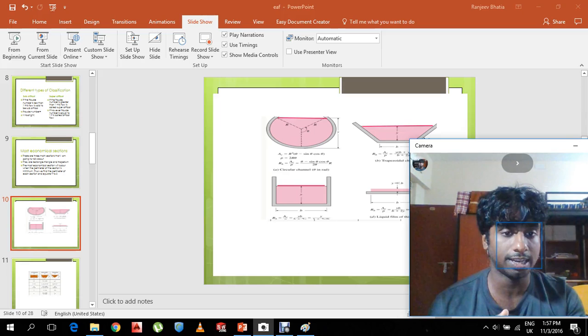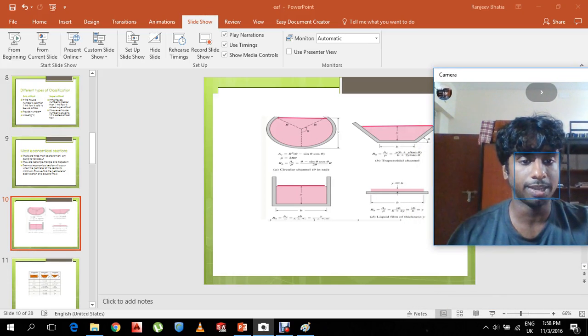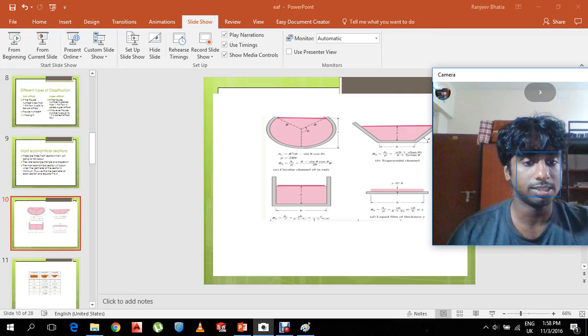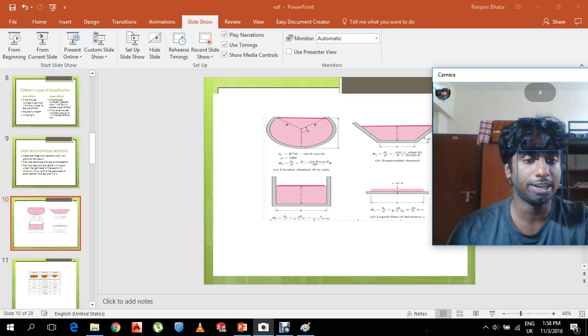For a rectangular channel, the area is y into b and the perimeter is b plus 2y. So dividing this, we get the hydraulic depth. For a liquid film of thickness y, the hydraulic depth is equal to yb divided by b plus 2y. So cancelling, we get yb by b, which is equal to y, and this y is the hydraulic depth for a liquid film of thickness y.